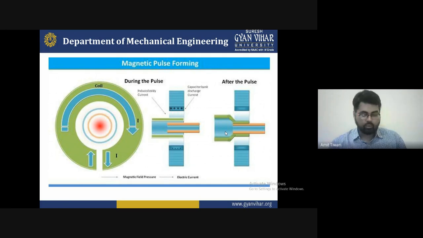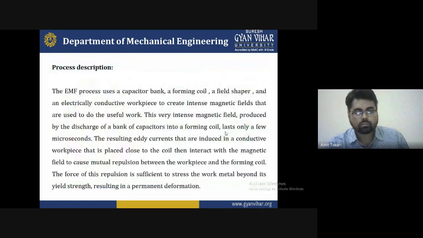If you have proper knowledge of DC current, then you can operate it easily, because it totally depends upon what type of material is selected and what type of material has the capacity to conduct. All this criteria will be selected for magnetic pulse forming.